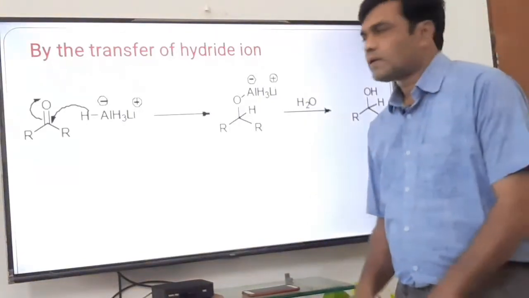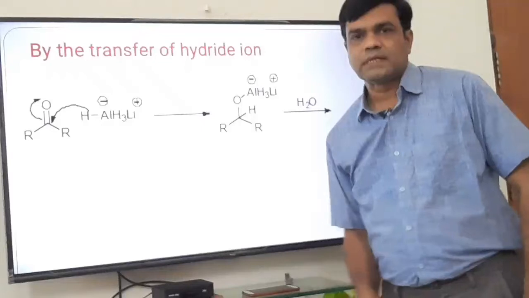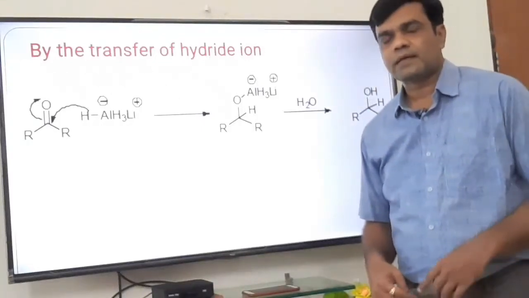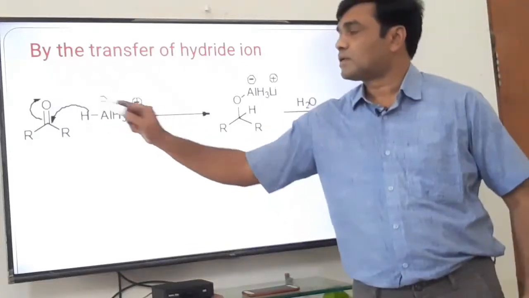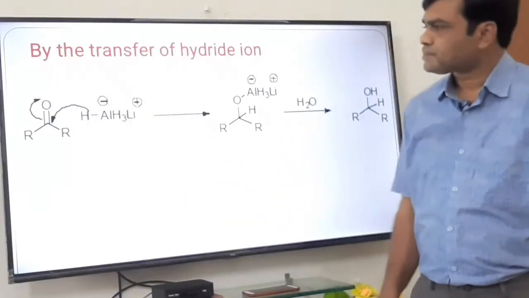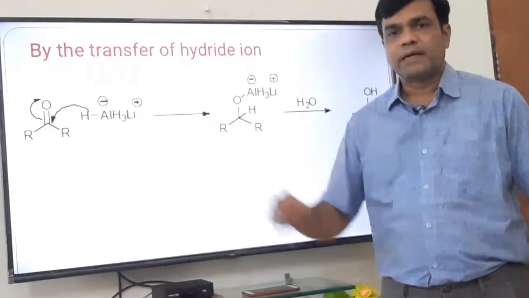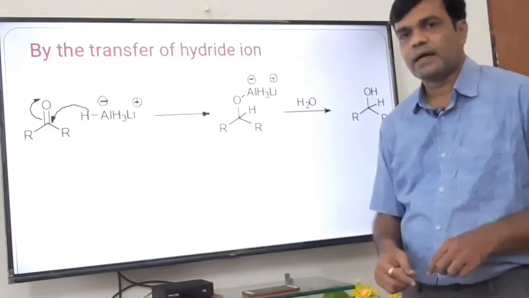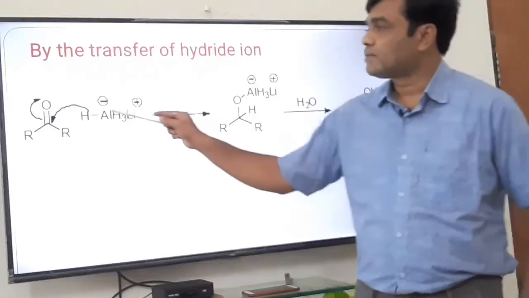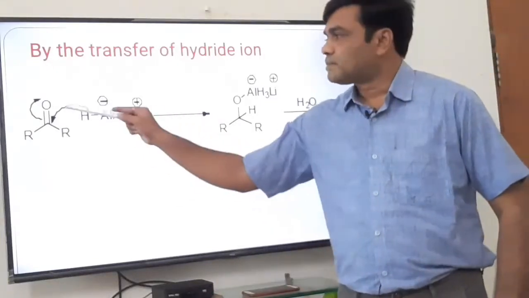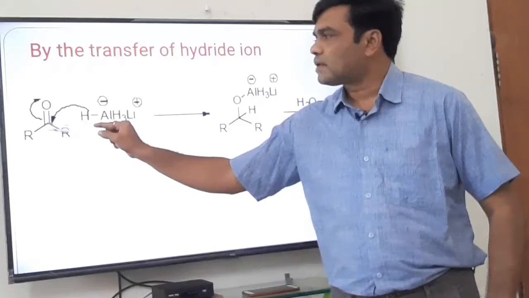So in an aldehyde or ketone, the carbonyl carbon is electron deficient. As usual, you know that oxygen is more electronegative than carbon. These pi bonded electrons are open on the oxygen, carbon is deficient. Now this lithium aluminum hydride, having the hydride ions, donates one of the hydride ions to the carbonyl carbon. These pi bonded electrons are open on the oxygen, carbon is deficient.